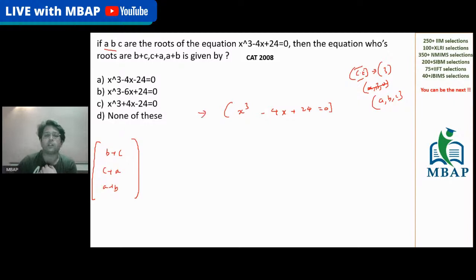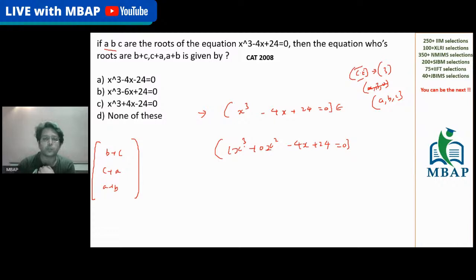So tell me, is this the holistic cubic expression? The answer is no, because the coefficient of x square is not given to you. The actual equation will look like 1x cube plus 0x square minus 4x plus 24 is equal to 0.